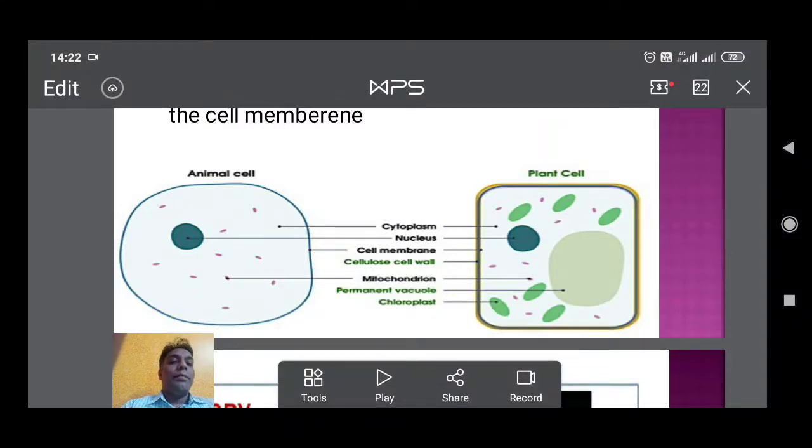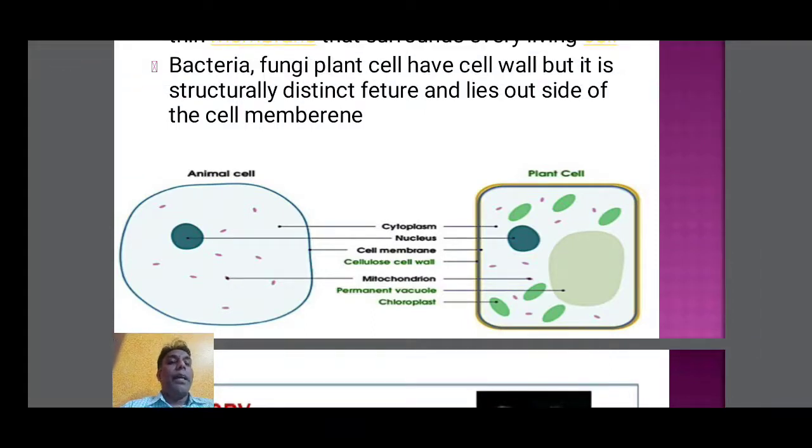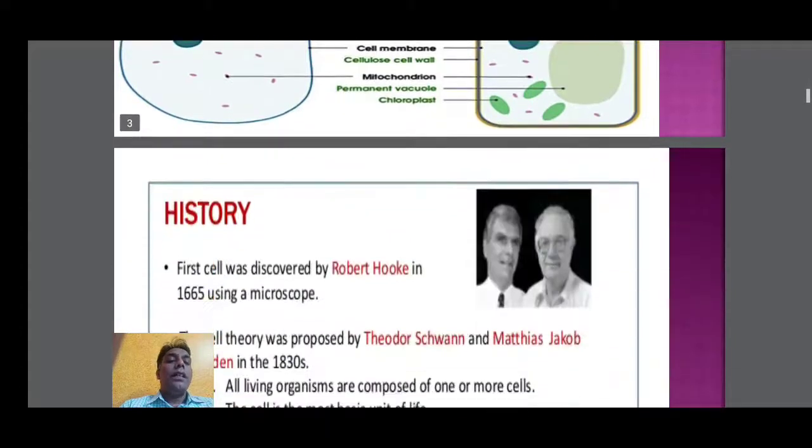In plant cells, the plasma membrane is surrounded by the plant cell wall. So this is the main difference between the plant cell and the animal cell. The animal cell doesn't possess any cell wall, so the outermost layer is only the cell membrane. So the cell membrane is present in both animal cells and plant cells; all living cells possess a cell membrane.